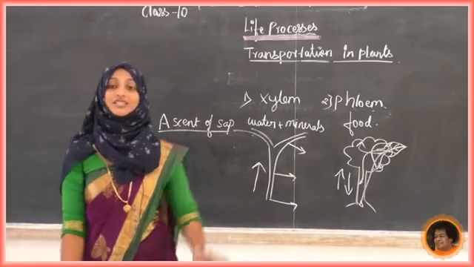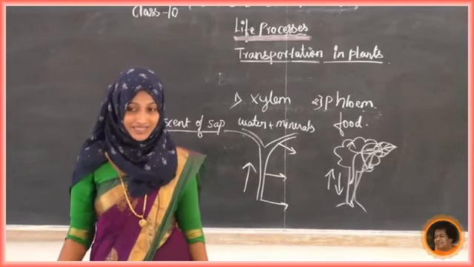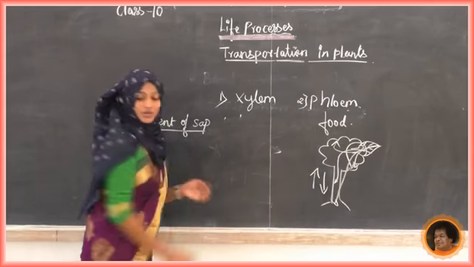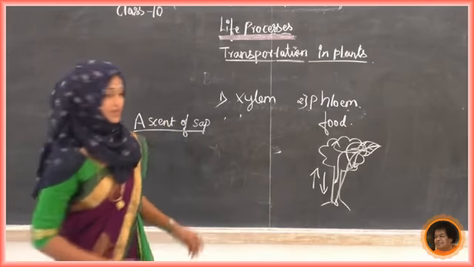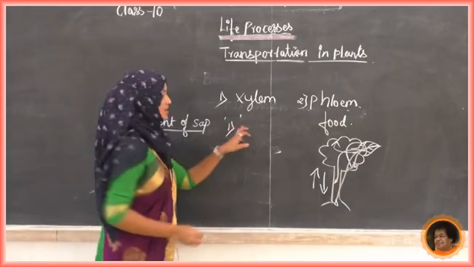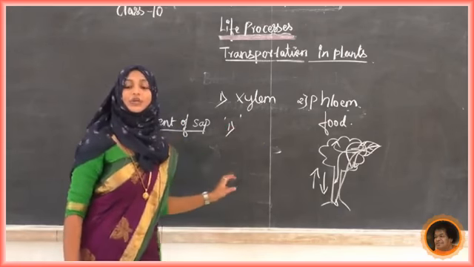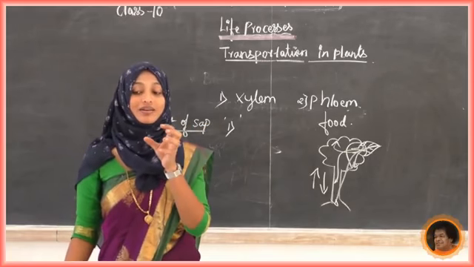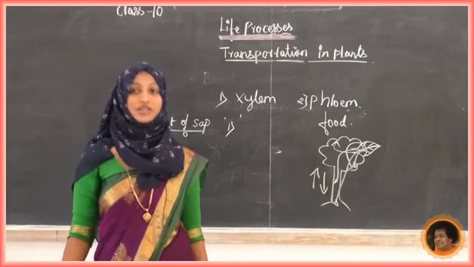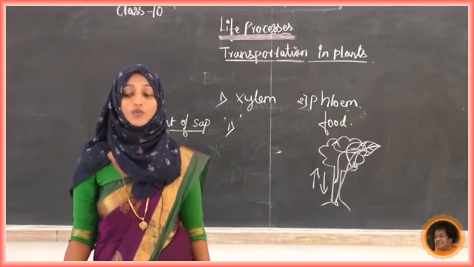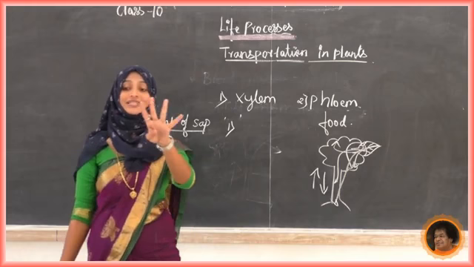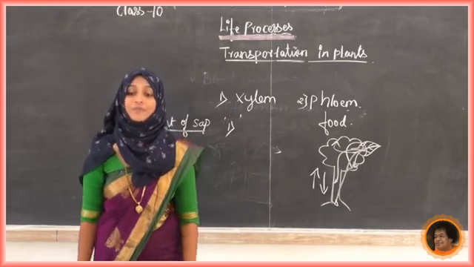See, it takes place by 4 methods. I will write here: the first one, root pressure. Second one, capillary action. Third one, adhesion and cohesion. The fourth one is transpiration pull. These are the 4 methods of ascent of sap.